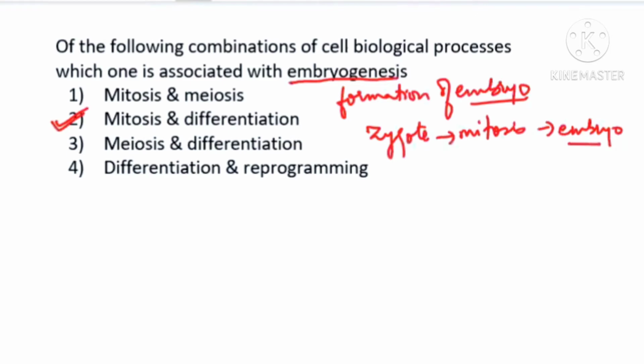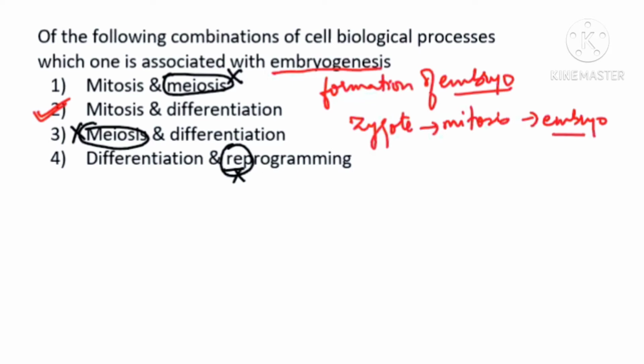Is it clear? It will not be meiosis because it is not going for meiosis. It is going to make an embryo. So you can't take this option. Okay, meiosis you can't take. This is wrong. Then again here the meiosis word is given, so you can't take this option also. And reprogramming is again wrong because it means the cell is again becoming meristematic and it will again undergo differentiation. That is why the reprogramming word is again wrong. So you are left with the second choice. I hope this is helping you to understand the concept also.